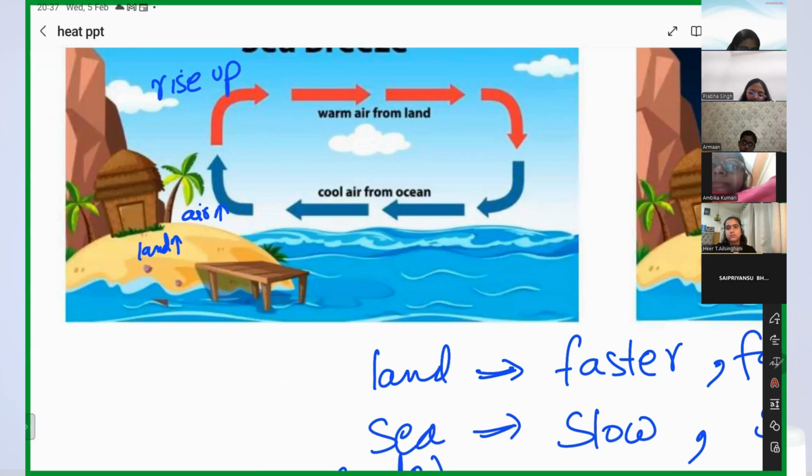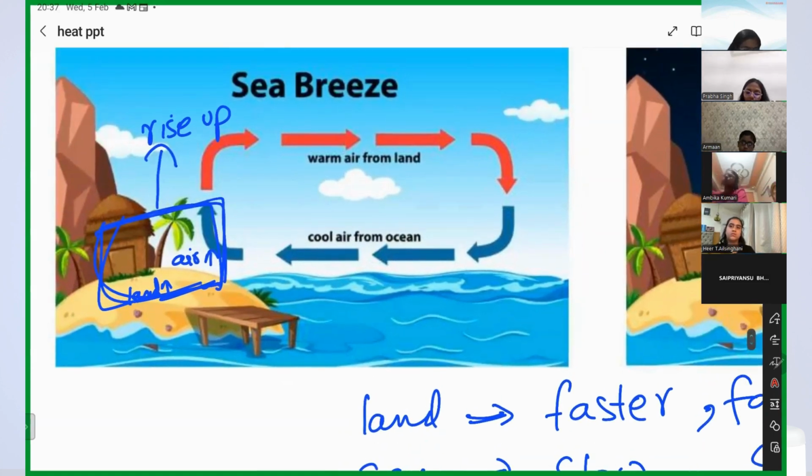It will rise up. So there will be a gap here, because all the air present here went up, right? So is there any gap here? Yes, ma'am. So what happened during that time in the sea? The water gets heated up faster or slower? Slower. Due to which temperature is less here in water, and the air which is in contact with water, the temperature is more or less?